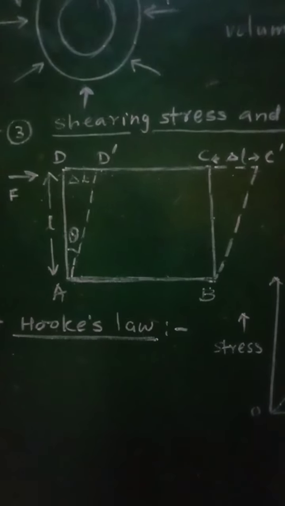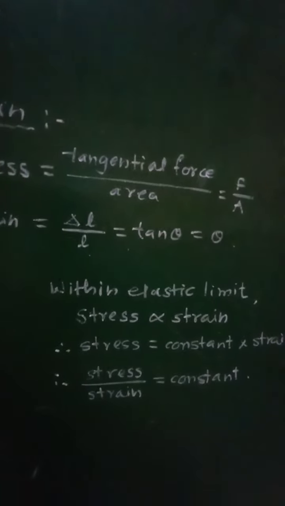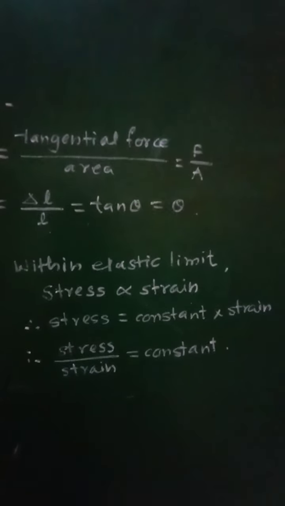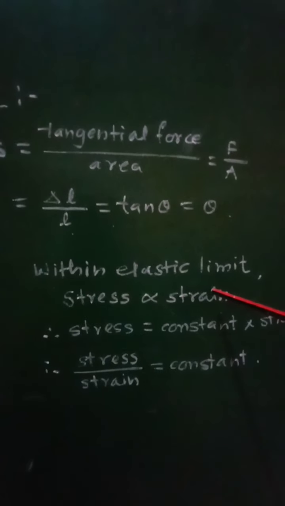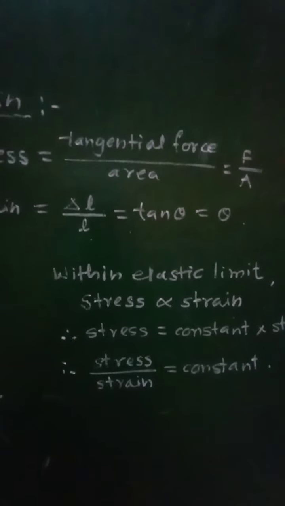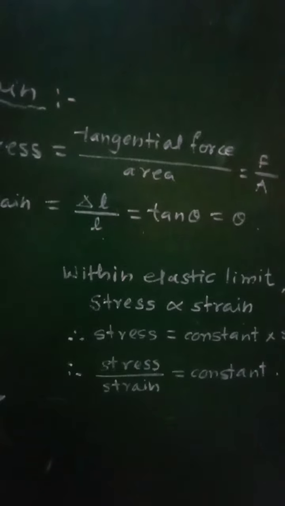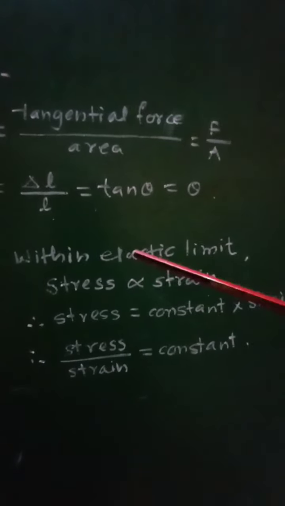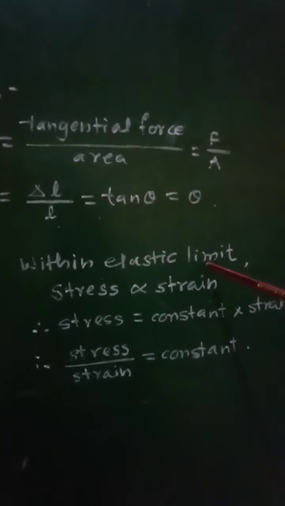Now it is stated as: within elastic limit, the stress is directly proportional to strain. This is the statement of Hooke's law. Within elastic limit, the stress is directly proportional to strain, and therefore we can write stress is directly proportional to strain within this elastic limit.